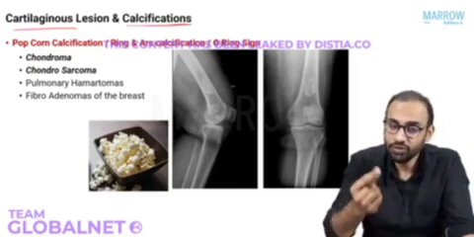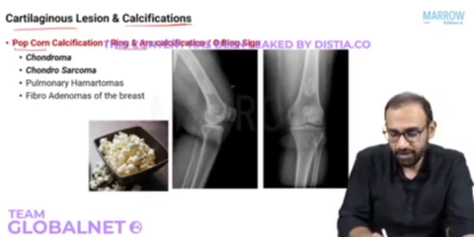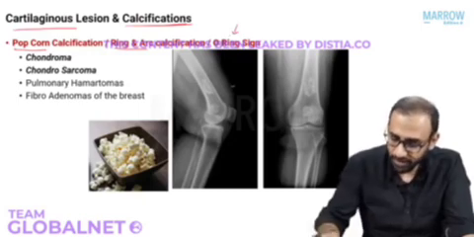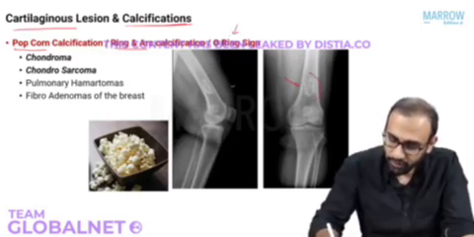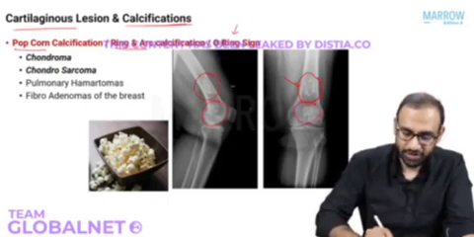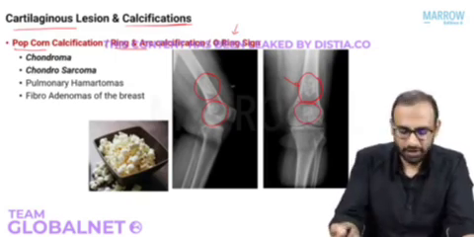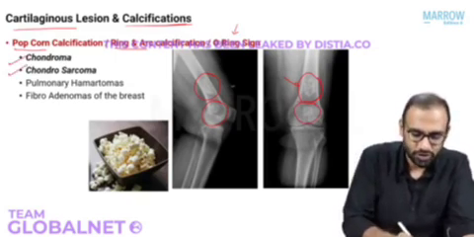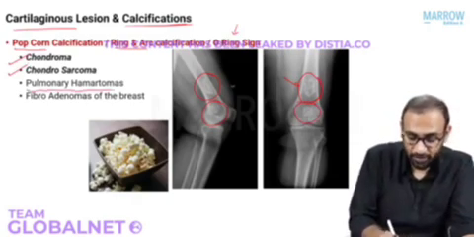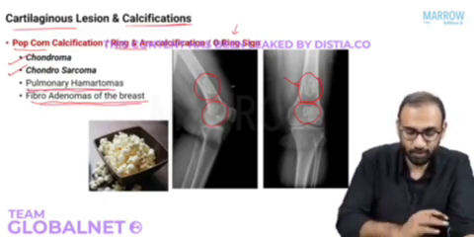The radiologists have used terms to describe that calcification known as popcorn calcification, ring and arc calcification, or O-ring sign, which you should be familiar with. So it looks like popcorn. Can you look at this? Popcorn calcification, ring or arc calcification, O-ring sign. The two conditions in orthopedics that you should remember are the tumors of cartilage, chondromas and chondrosarcomas. The other tumors that you will read in general surgery are pulmonary hamartomas and fibroadenomas of the breast. They will also show you popcorn calcification.